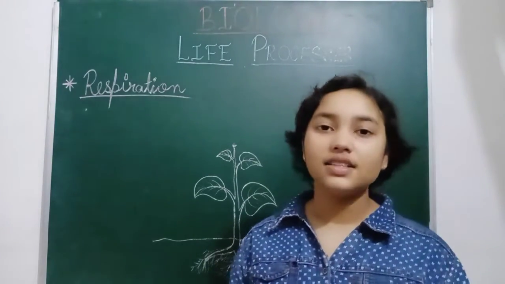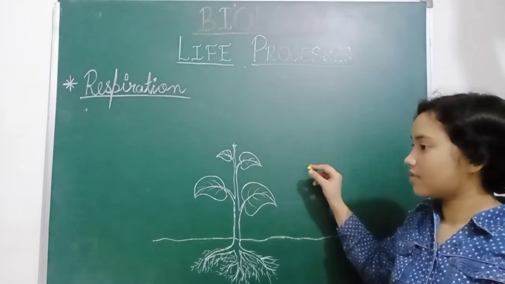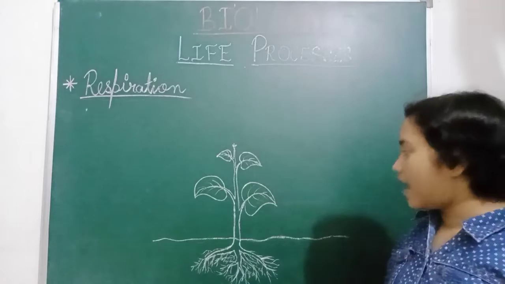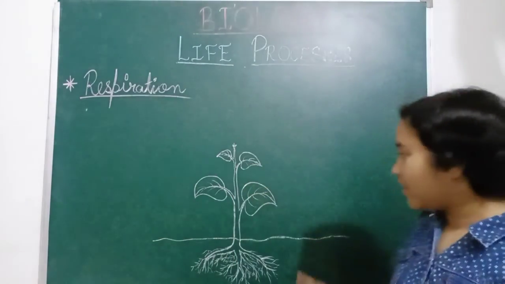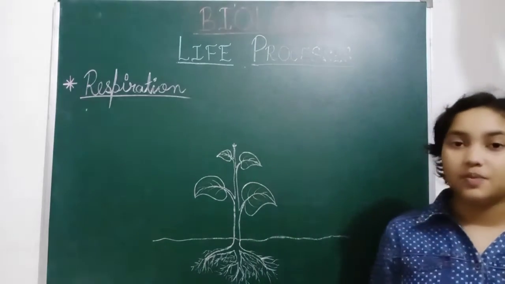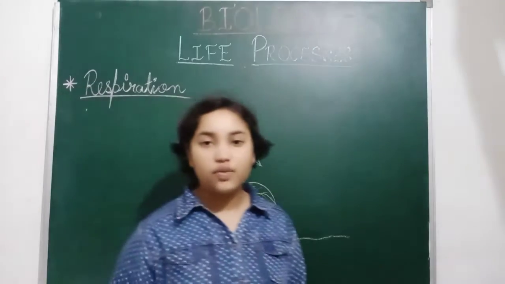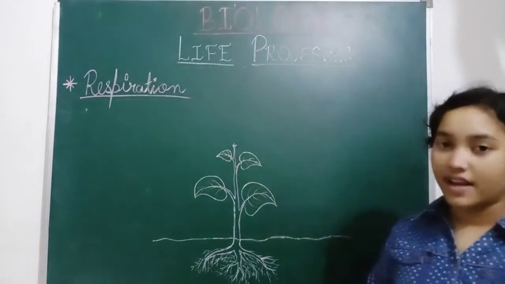Respiration in plants takes place in the leaves, in the stem, in the branches and in the roots. So in the different parts of a plant we can see different types of respiration taking place, while in animals there is only one pathway of respiration, but in plants there are different ways of respiration.